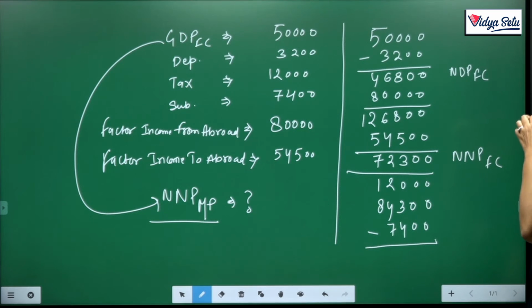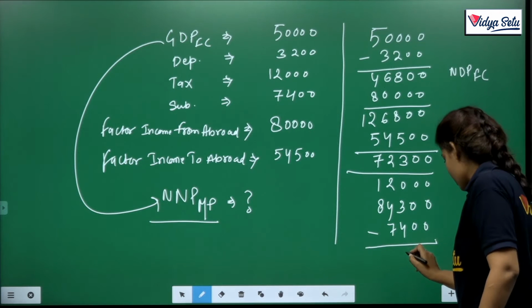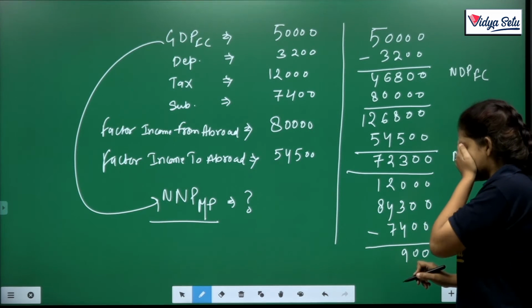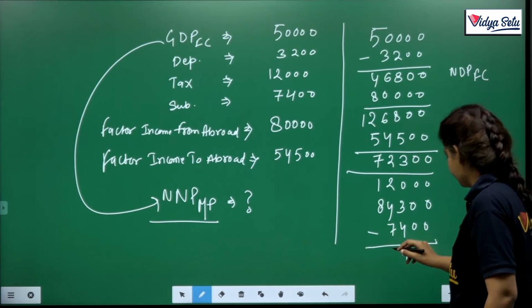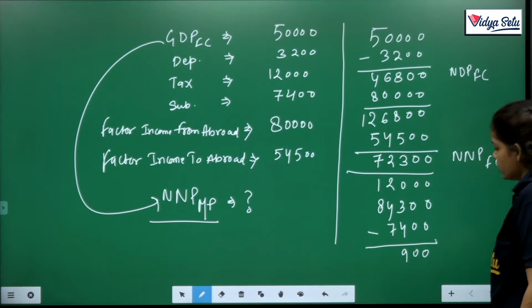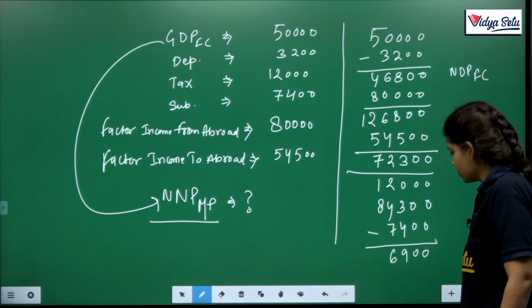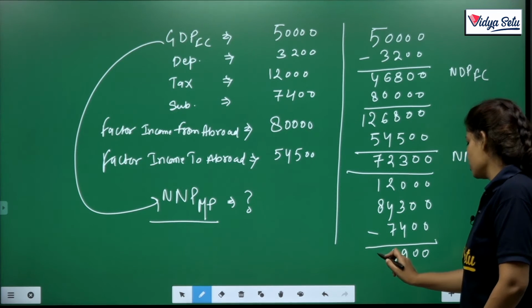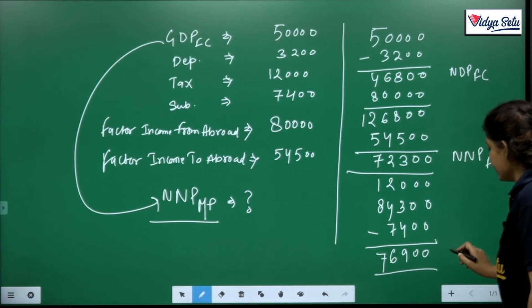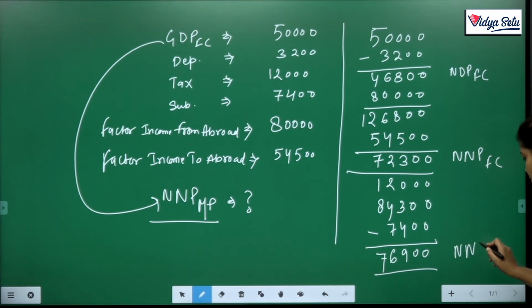Clear? So the final answer is NNP MP. Clear?